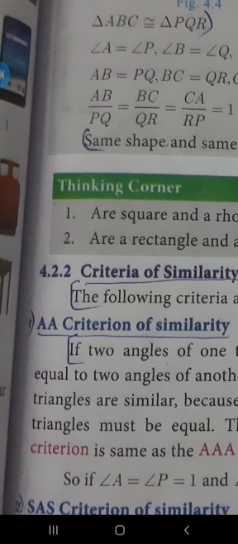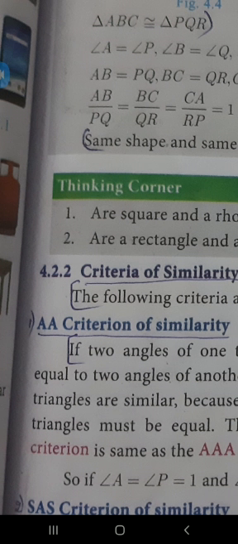Okay, so angle A is the first angle in the first triangle and angle P is the first angle in the second triangle, both are equal. Like the same, angle B and angle Q are the second angles of the first and second triangles, both are equal. Two angles are equal, so obviously the third angle must be equal.